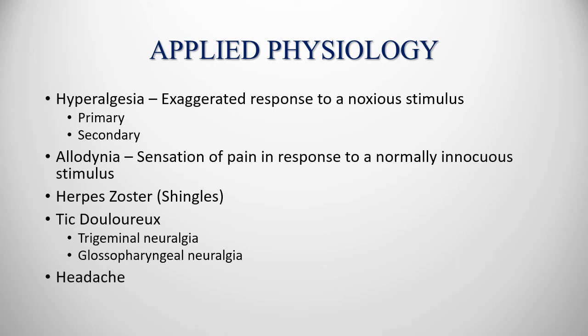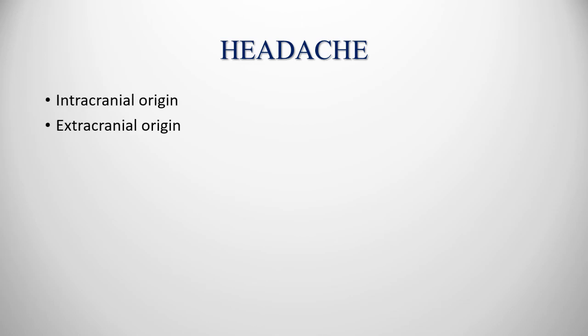The last one is headache. Now we'll discuss headache in slightly more detail because it is an important topic. Headaches are a type of pain which is referred to the surface of the head from deep head structures. Headaches can be classified into two parts based on origin: intracranial headaches and extracranial headaches.